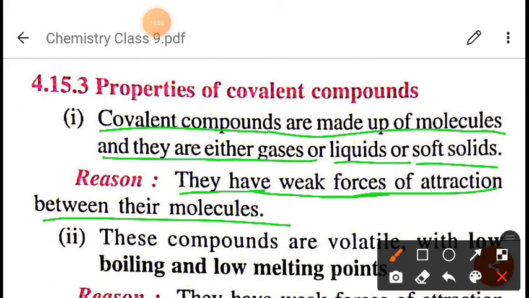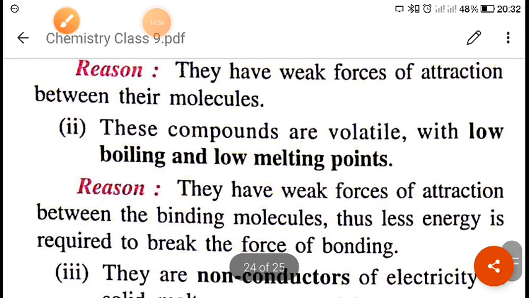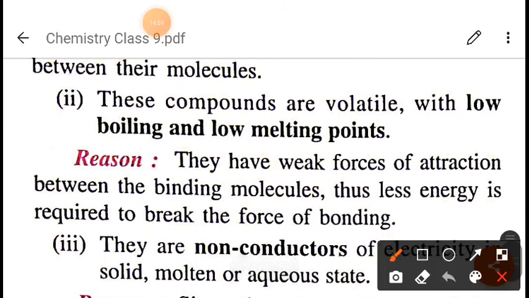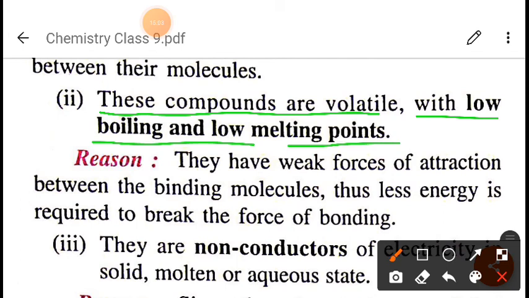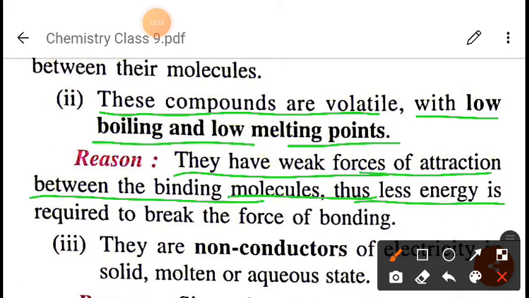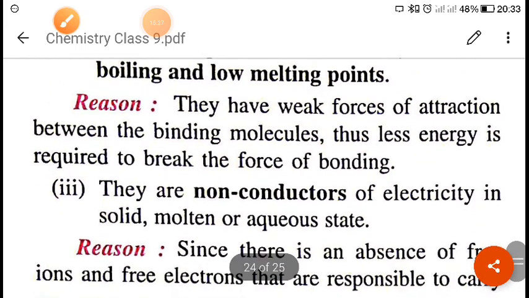Okay, next, these compounds are volatile. I hope you know that, right? These compounds are volatile with low boiling and melting points. Why is there a low boiling and melting point? The same reason, they have a weak force of attraction between the molecules. Thus less energy is required to break the force of bonding. We can easily break the covalent bond. That is why the melting point and boiling point of covalent compounds are low.